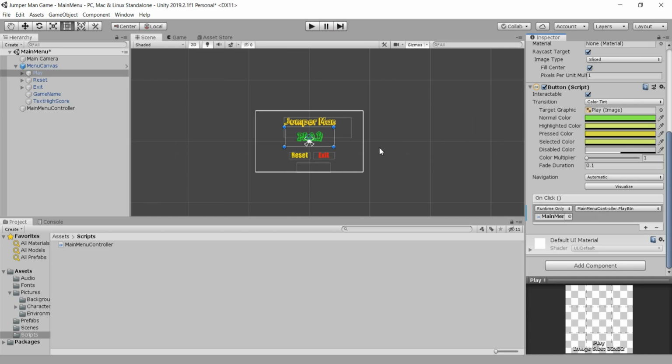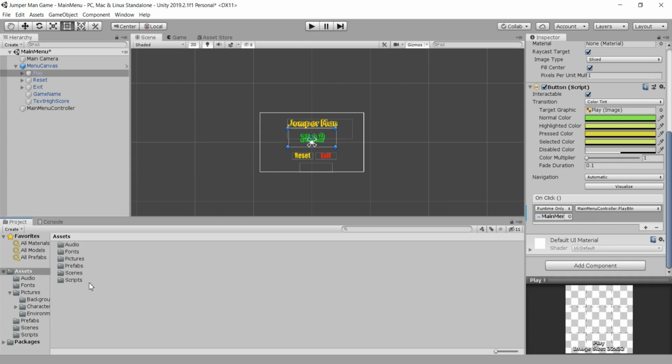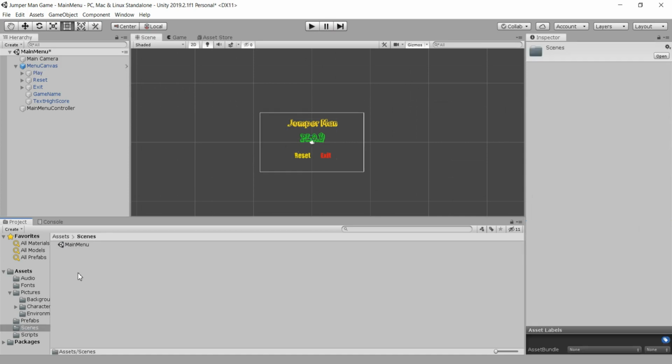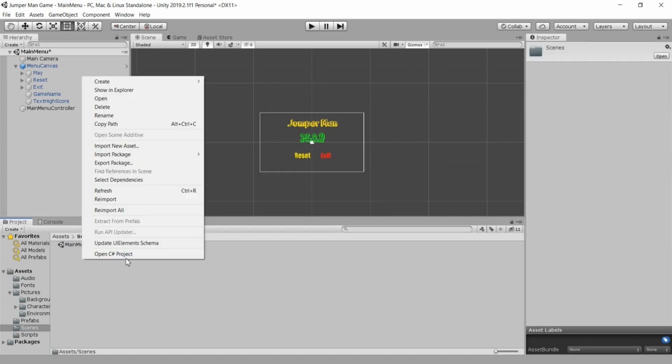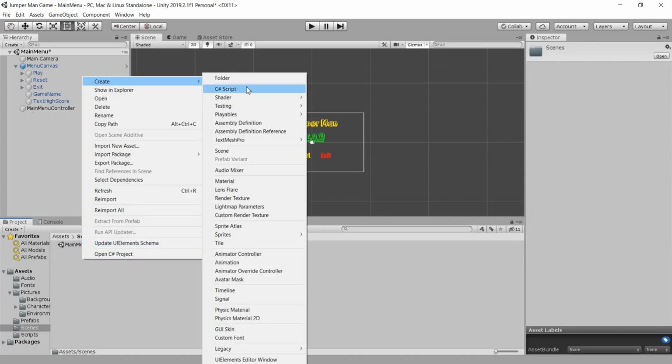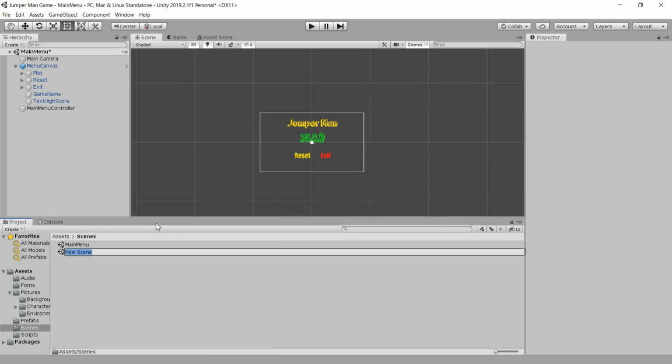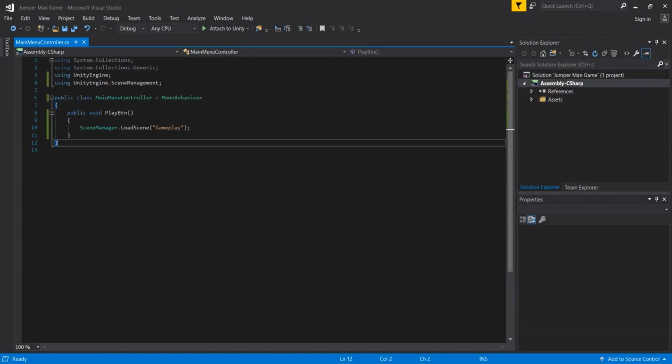So now everything will work, but as I said, we cannot yet test this play button because we don't have our gameplay scene. And for that, when we click the play button now, we are going nowhere. And for that we need to create our scene. So we are going here in the scenes folder, and we are going to add a new scene. So I will go here in the create menu and search for the scene, and there is our scene. We are going to name this scene, of course, gameplay, like we named it in the hard coding.